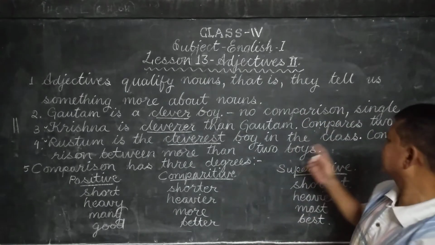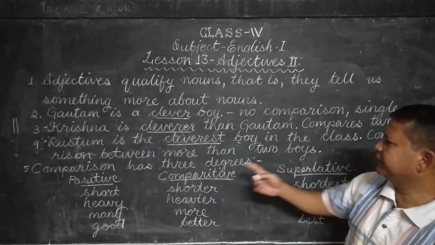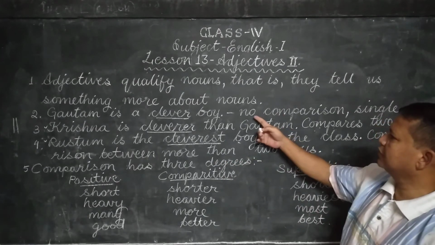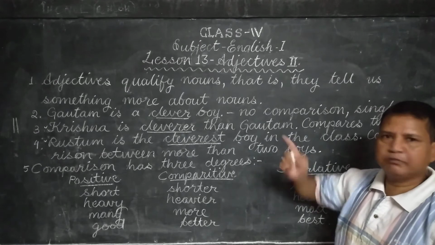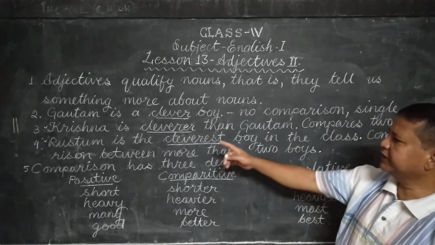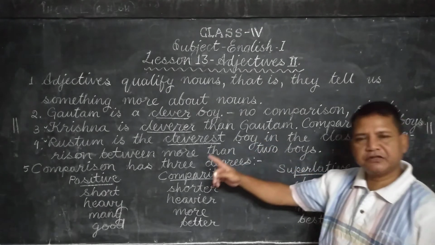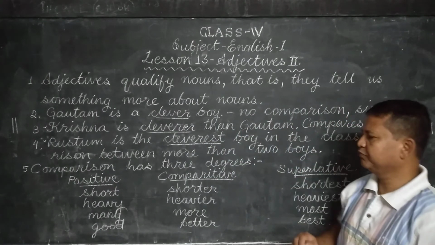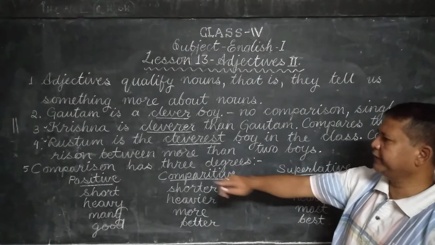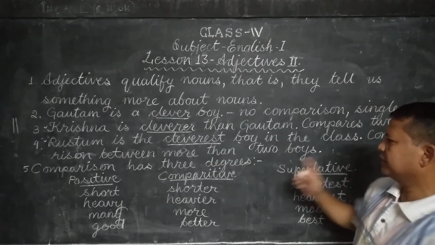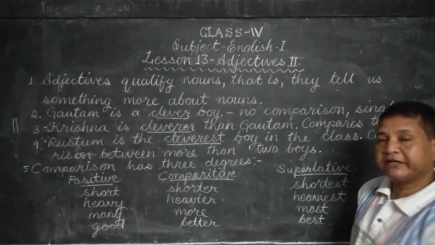So it is comparison between more than two boys. First one, Gautam is a clever boy, no comparison. Second one, Krishna is cleverer than Gautam, comparison between Krishna and Gautam. Third one, Rustam is the cleverest boy in the class, comparison between more than two boys.